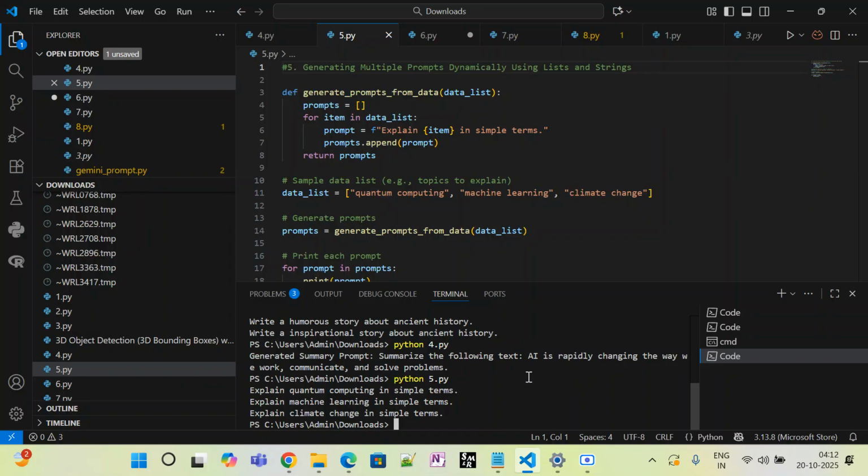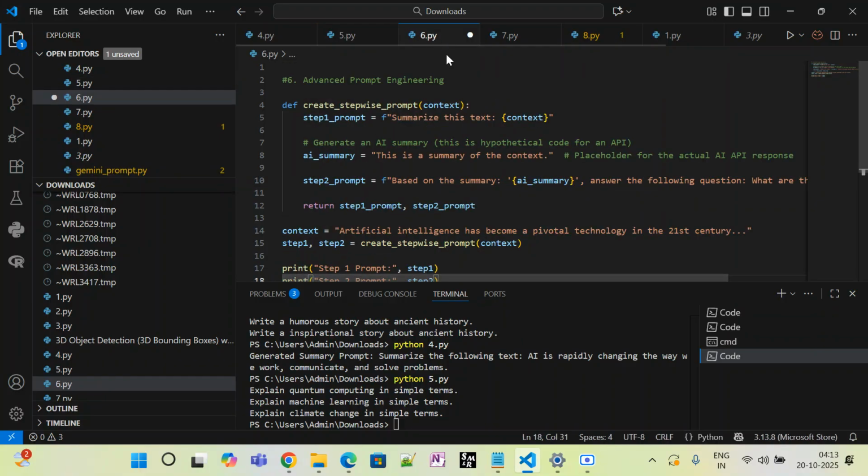It summarizes the brief explanation in the fifth one, explaining how this works. In my list, whatever topics I have given, I'm asking in the string to explain them in simple terms. Here it is. Now the sixth one, advanced prompt engineering. In advanced prompt engineering, I have given it to summarize the context, and let me go ahead and execute this to see how it will work.